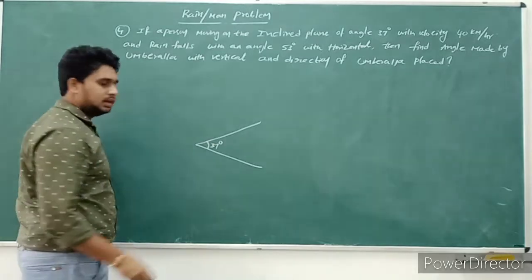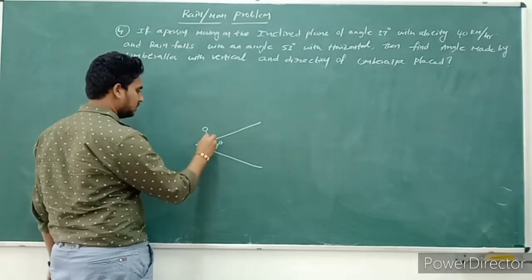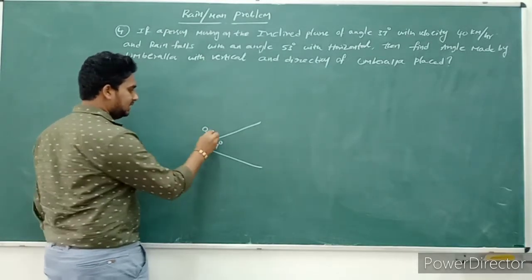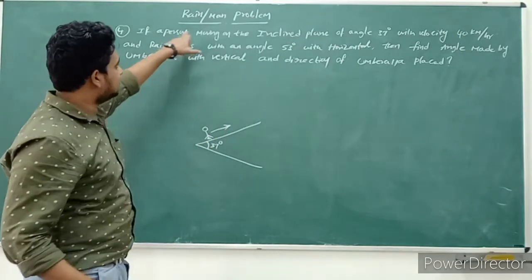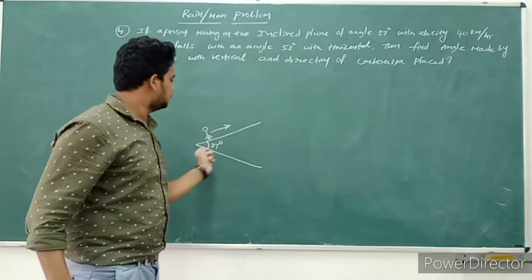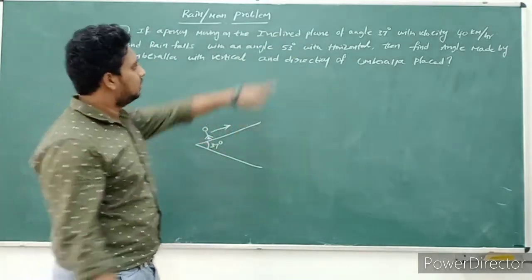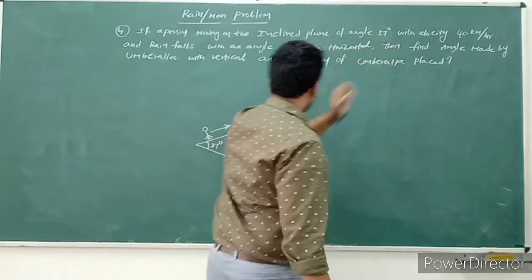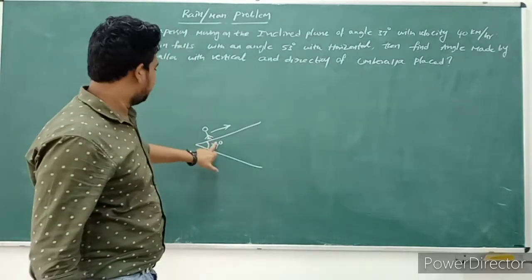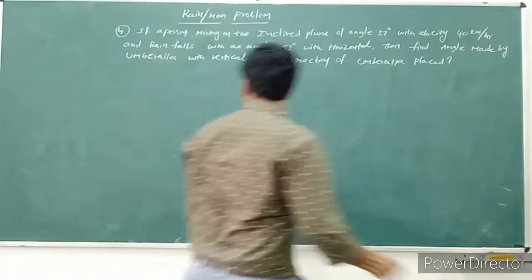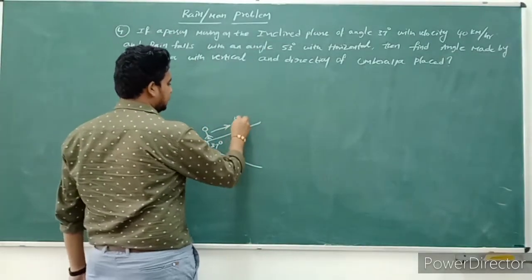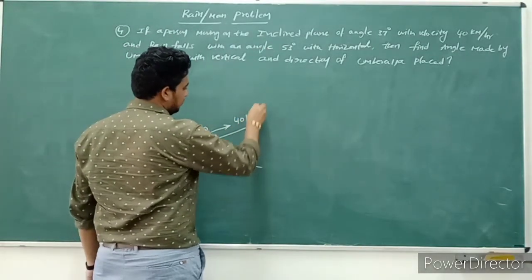The person was here, moving on the inclined road at an angle of 37 degrees with velocity 40 kilometers per hour.